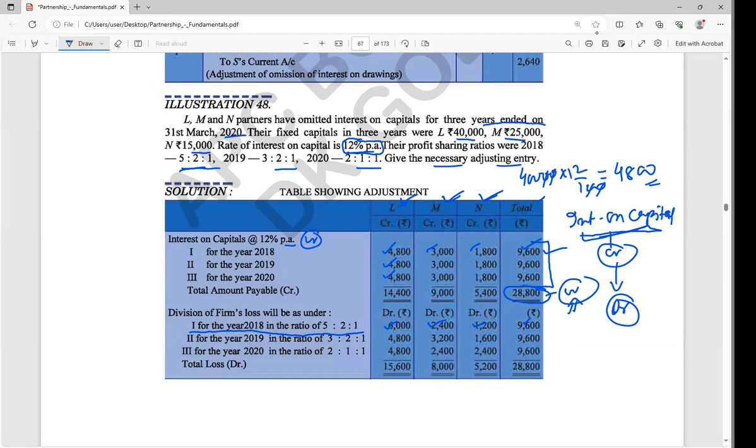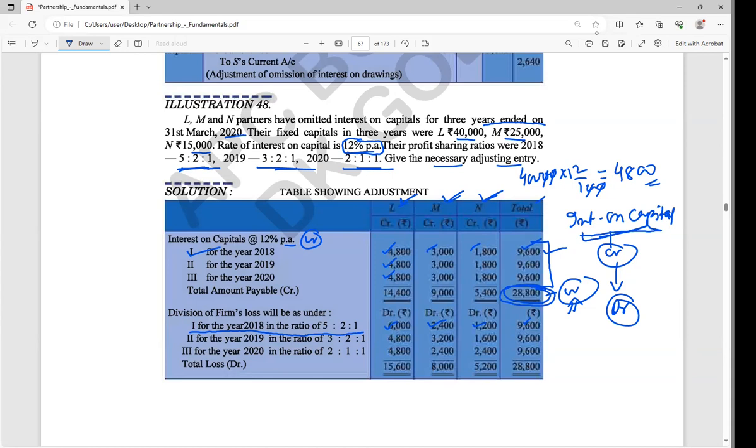So here the profit sharing ratio was changed. Every year, 2018 profit sharing ratio different, 2019 different, 2020 different. Before we have seen it for only one year, so at that time only one profit sharing ratio was there. So the total amount how much was there, that total amount we have distributed among the partners. If it is any credit, then definitely we will take it in the form of debit from them, or you can say that from their account only we are taking. Because all the profit of the firm was already distributed among the partners.